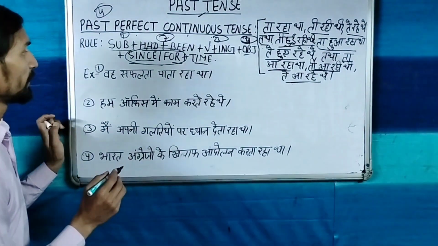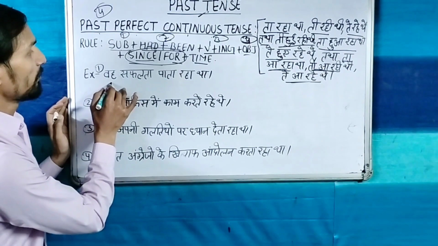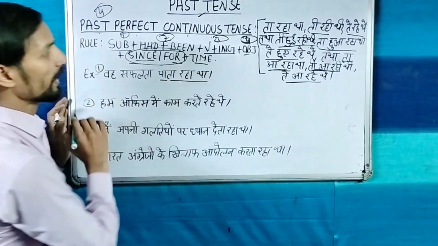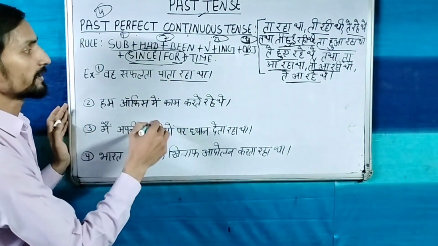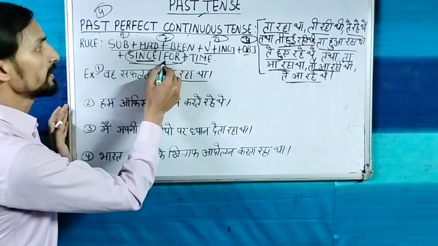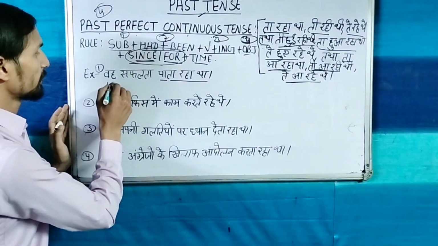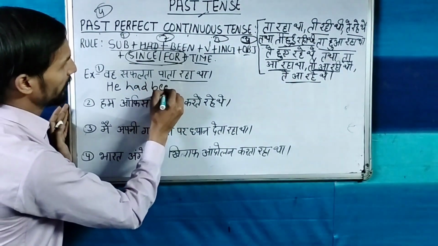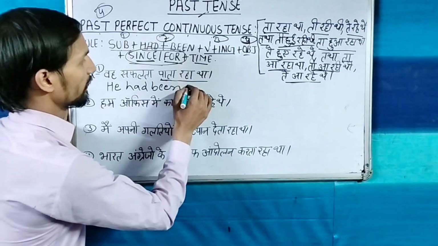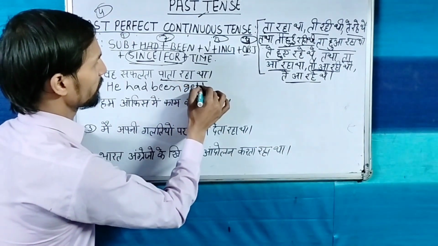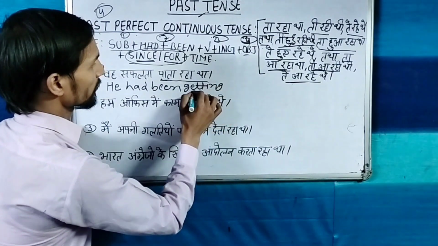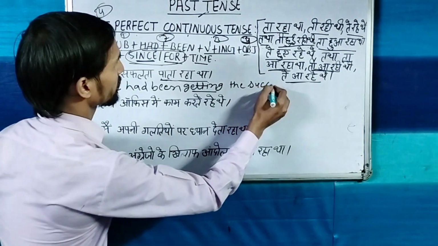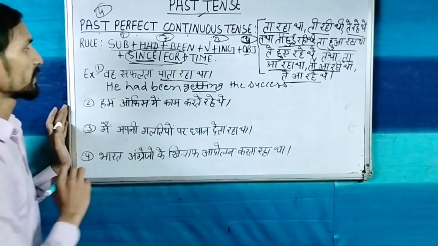Now let's make these sentences. The first sentence is here, वह सफलता पाता रहा था. So पाना, this is the verb, and in the last ता रहा था word is coming. But in this sentence time has not been given, so we will not use since or for. So now let's make subject he with he had been, पाना, get, and we will use ing. So getting, he had been getting the success.